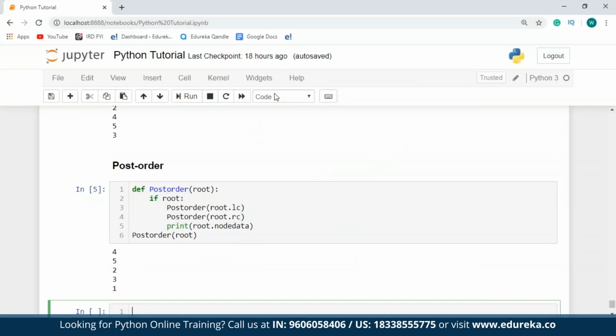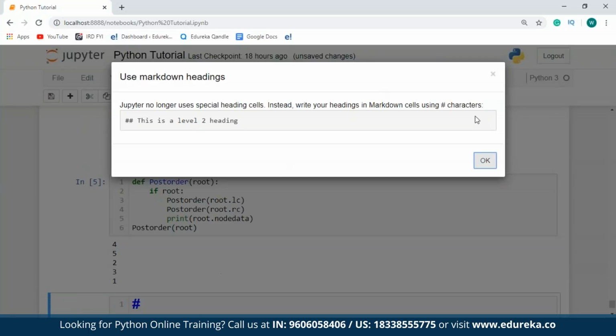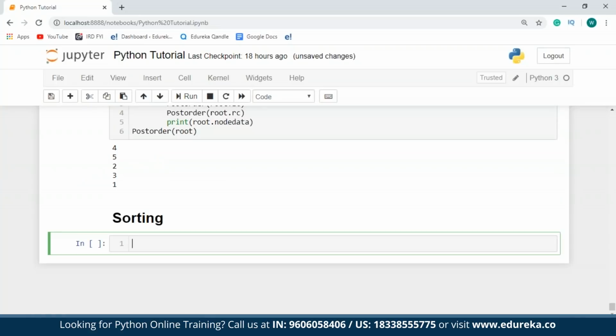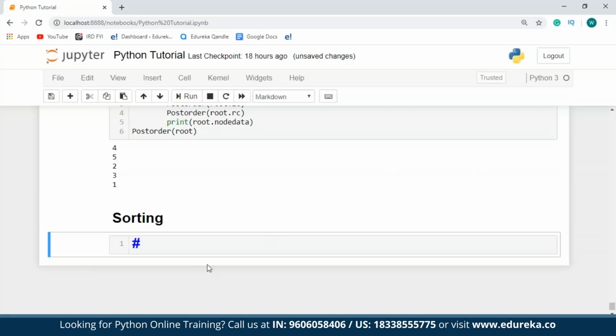So I'll just create a heading over here and I'll call it sorting algorithms, or I'll just say sorting. The first algorithm I'm discussing is merge sort, so I'll just call it merge sort.